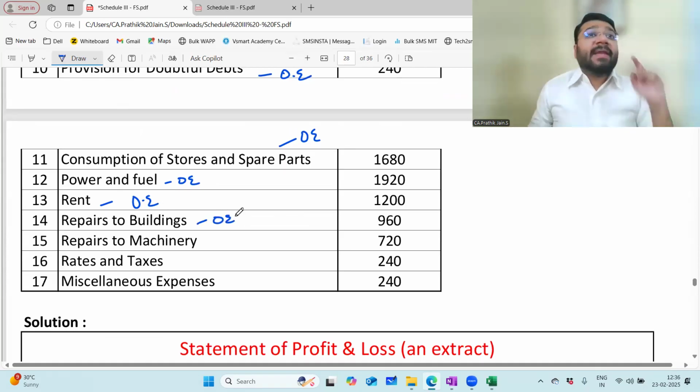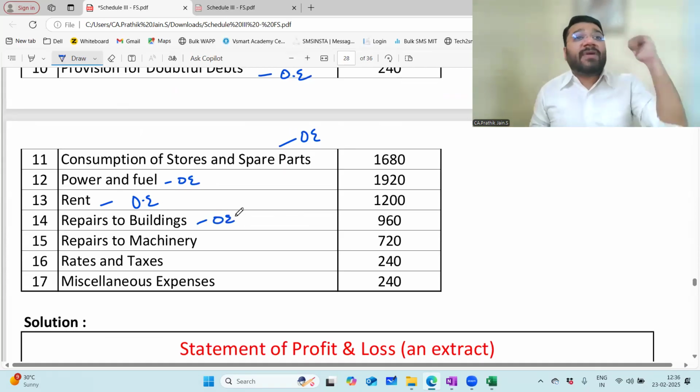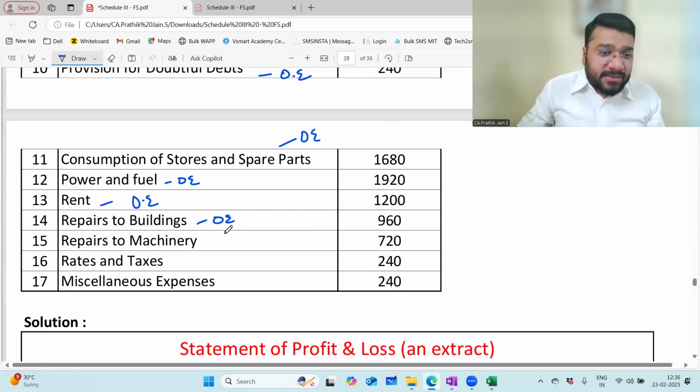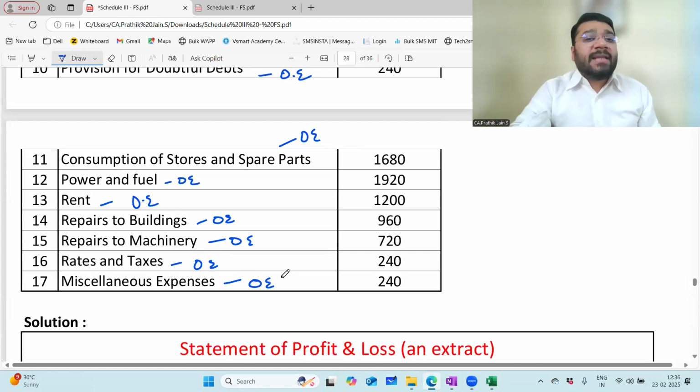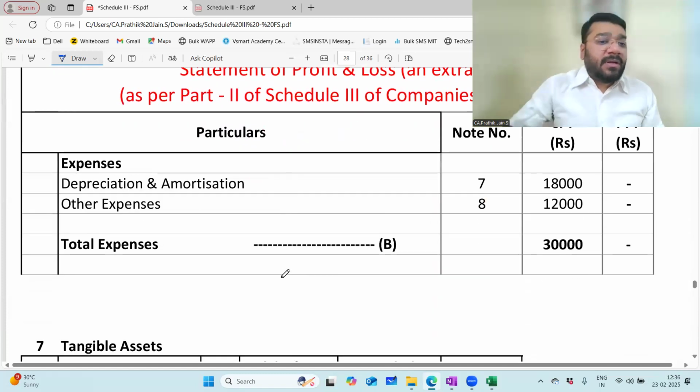Other expenses. You have to be very careful. Under repair, you have 3 categories. First is building, plant and machinery, and then will be other categories. Repair to machinery, other expenses. Rates and taxes, other expenses. Miscellaneous expenses, other expenses. So how many classifications? Depreciation and amortization and other expenses.